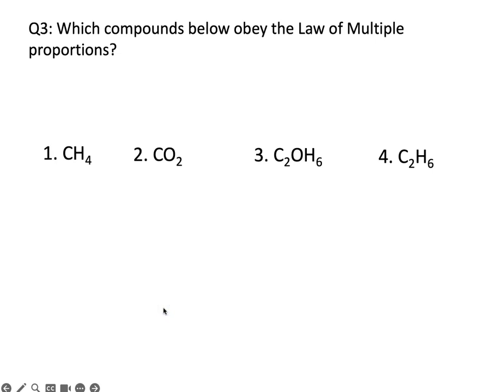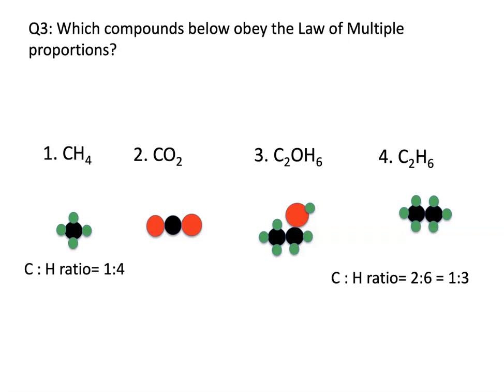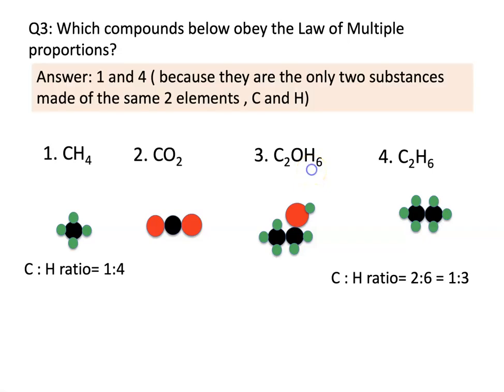Let's look at another question. Which of the compounds below obey the law of multiple proportions? So it is these two guys. I gave you chemical formulas here. If you draw them, you have carbon and hydrogen here, carbon and hydrogen here, and this one is a 1:4 ratio, and this is a 1:3 ratio. Now this one has 2 elements and this one has 3 elements, so they don't obey the law of multiple proportions.